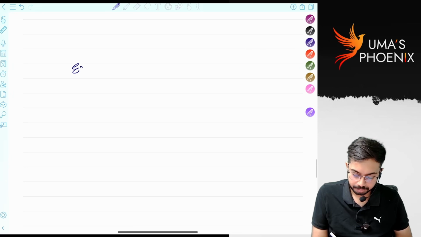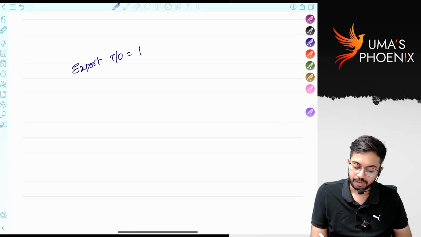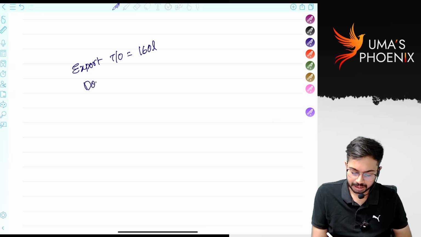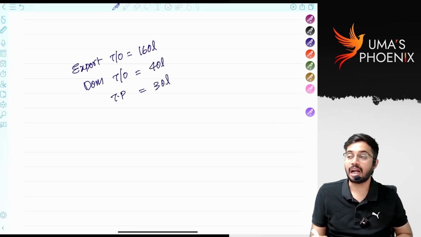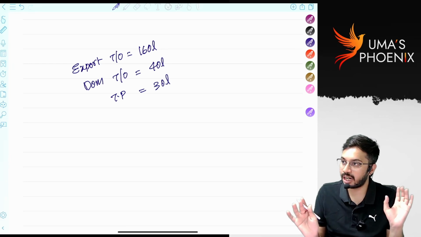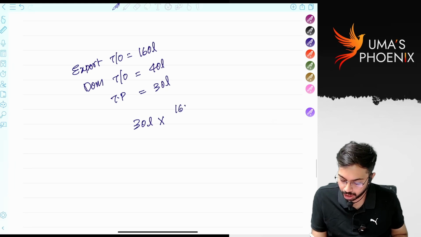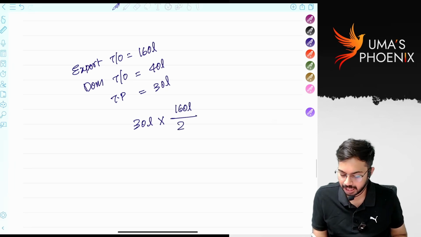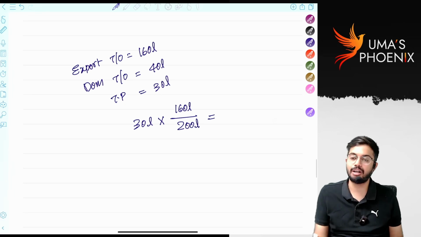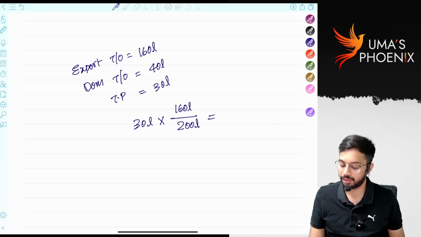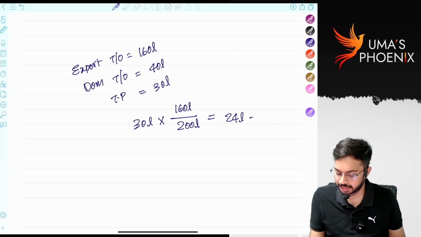Let's say export turnover is 160 lakhs. Domestic turnover is 40 lakhs. Total profits are 30 lakhs. 30 lakhs is not allowed as deduction under section 10AA. Out of 30 lakhs, the proportion of export turnover is allowed. How much is export turnover? 160 lakhs divided by 200 lakhs. How much? 24 lakhs is allowed as deduction under section 10AA.